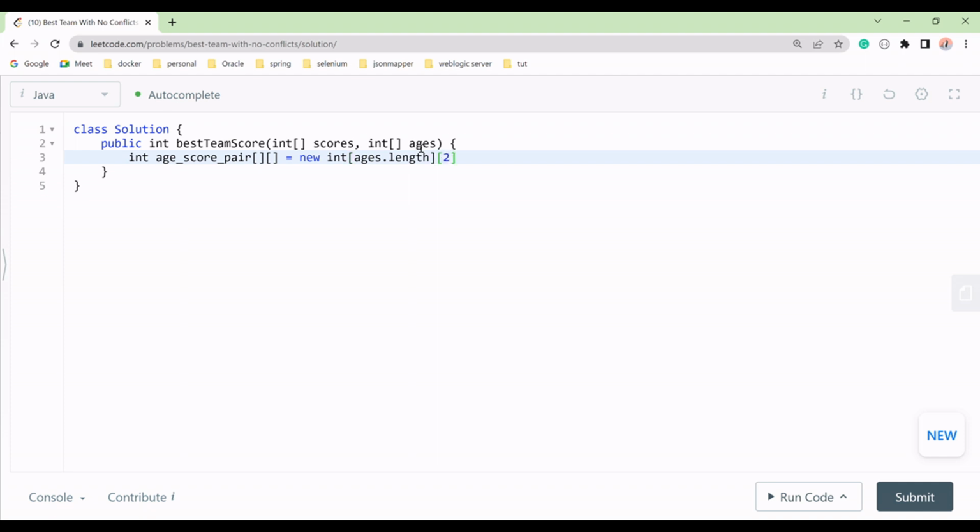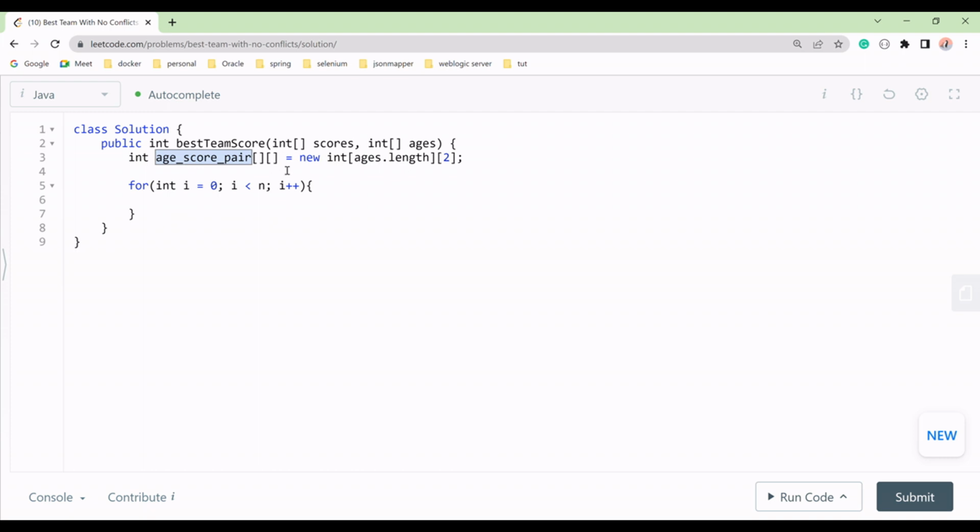At each age we have the pair, right? So at each age we will have a pair of two players. Now we will go to int i equal to 0, i less than n, and i plus plus, and then we will initialize this pair.